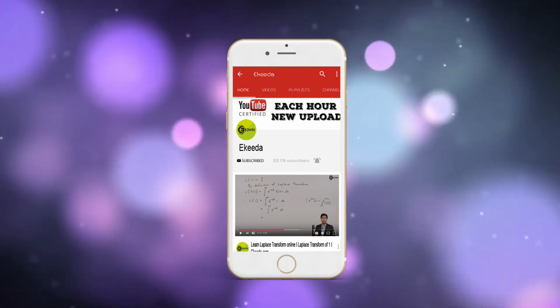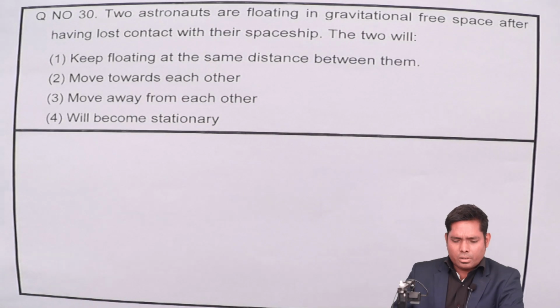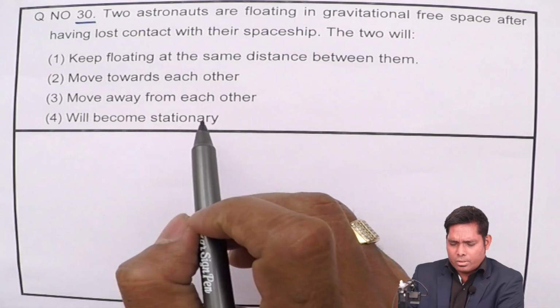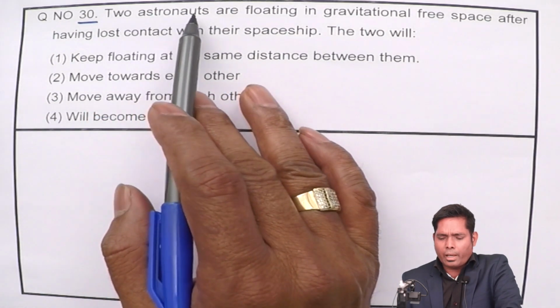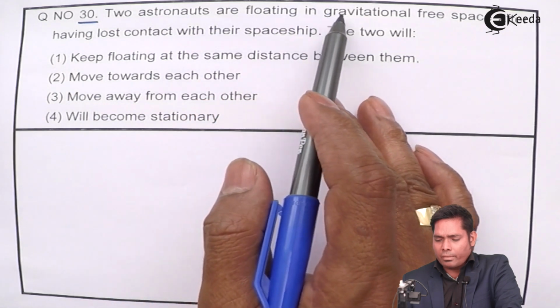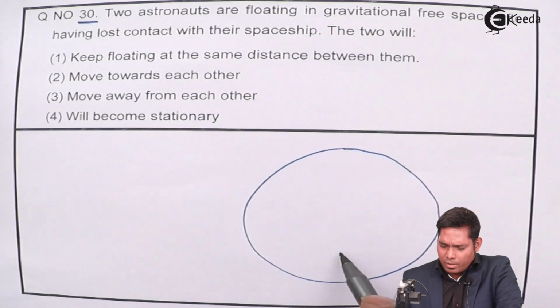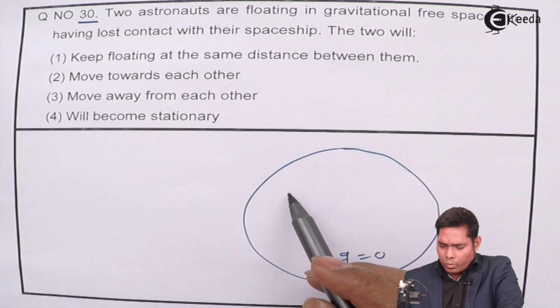Hello students, let us solve the next question, question number 30 of NEET physics paper 2017. Students, this is a theoretical question, so there is nothing to solve, just a conceptual question. Two astronauts are floating in gravitational free space. So space where there is no gravity, so gravity is zero, and two astronauts are floating.